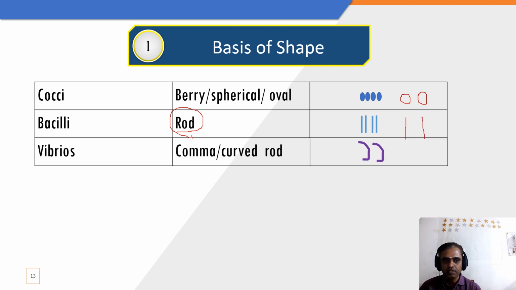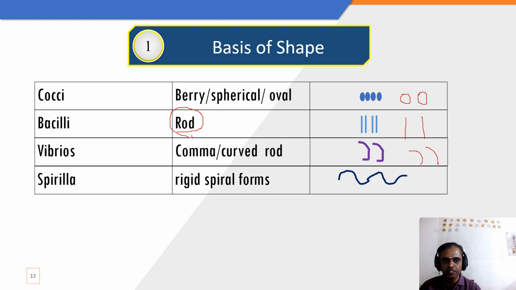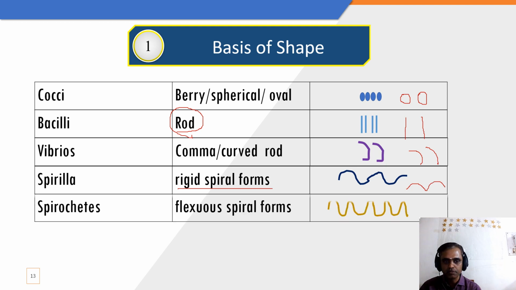And the next one is vibrio. It is a comma shape or curved rod. And the next one is the spirilla. It is a rigid spiral form. So it looks like a rigid spiral form. And spirochetes means flexible spiral forms. It is able to flex. Treponema pallidum is the best example of spirochetes.